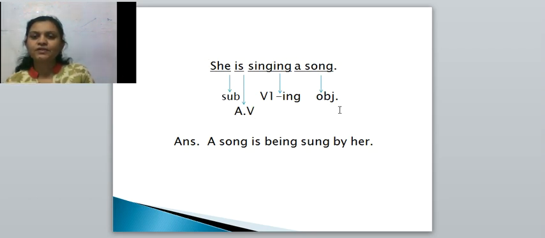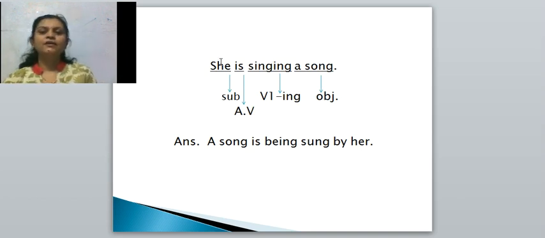Your first work is to find out which voice is given in the sentence. Second, find out the tense which is given in the sentence. Because tense and voice which is given in the question are going to help you to write down the correct answer. Now, here our sentence is, she is singing a song.